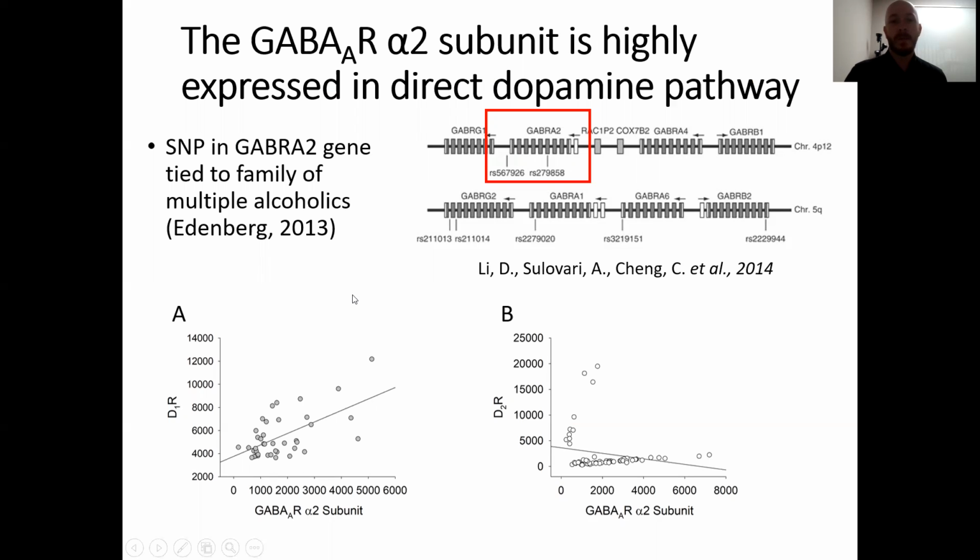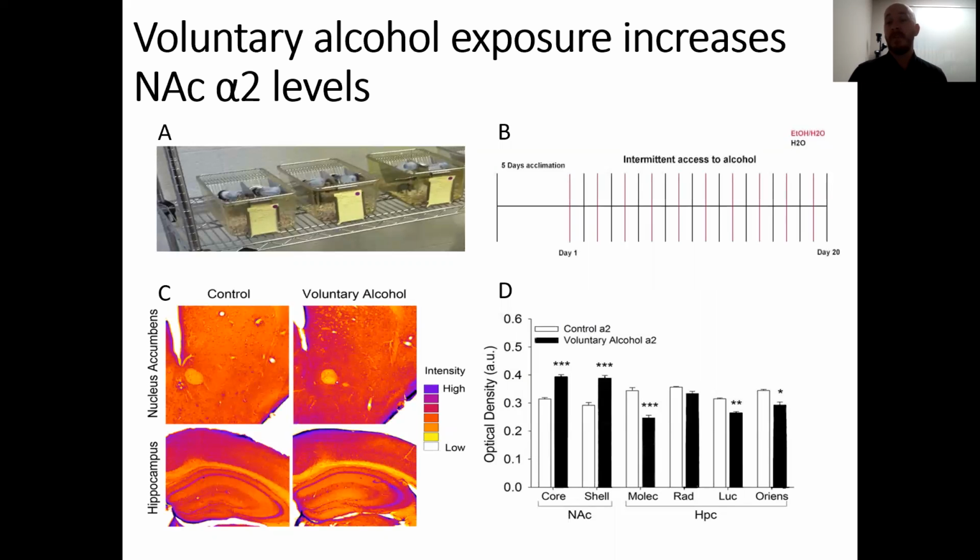So we looked at neurons containing either D1 or D2 receptors and looked to see if they also contain or are nearby alpha-2 subunits on a GABA A receptor. And you can see in A, there's a strong positive correlation with alpha-2 and D1 and a negative correlation with alpha-2 and D2, suggesting that this alpha-2 subunit is positively correlated with the direct dopamine pathway and possibly influential in addiction. And that's just at baseline levels. So we wanted to see if there are any changes on the development of addiction.